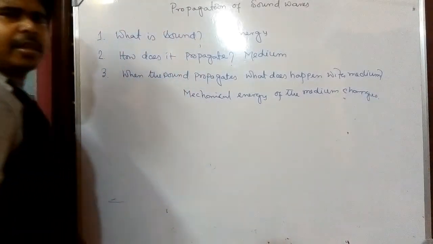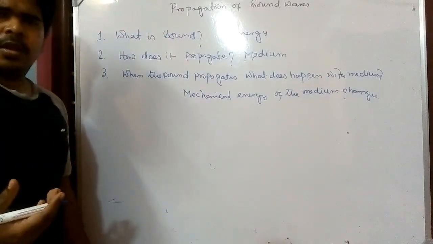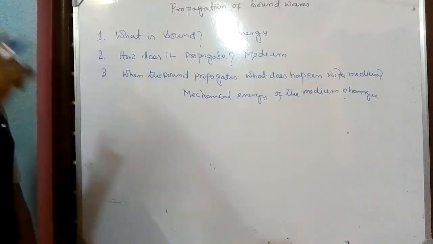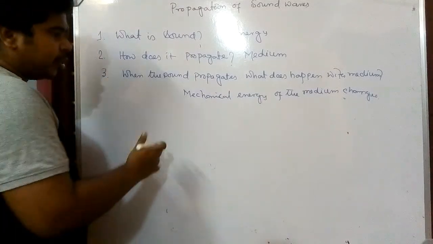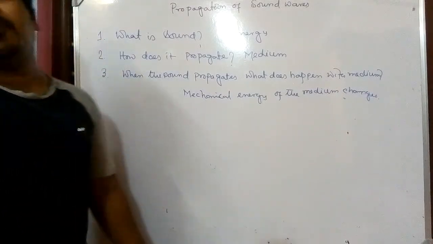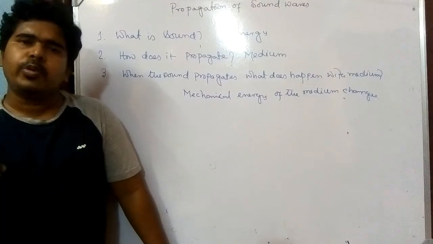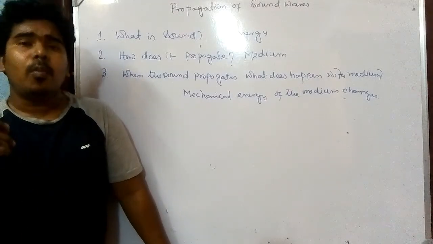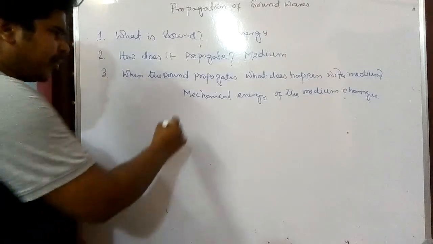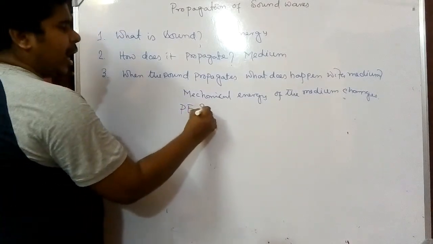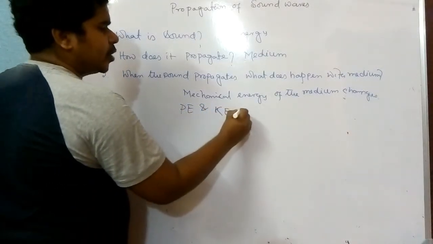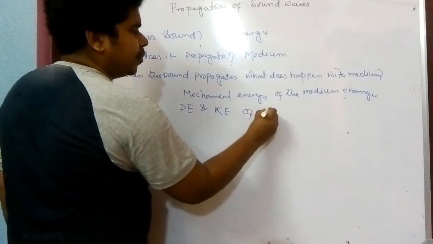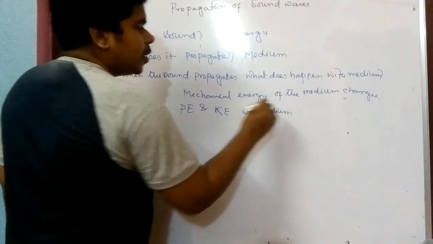What is mechanical energy and how does it change? Mechanical energy means the energy which is possessed by the particles due to the position of rest as well as due to the position of motion. Simple thing, the potential energy and kinetic energy of the medium.